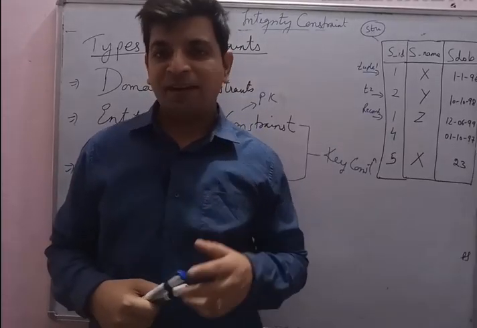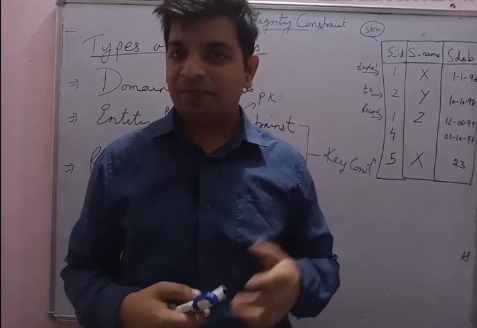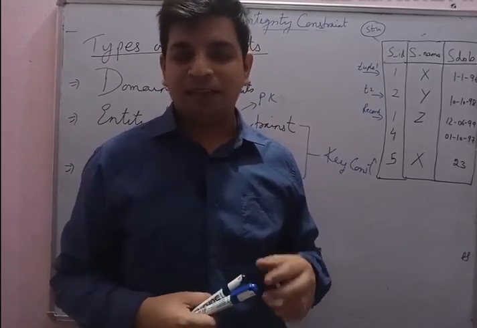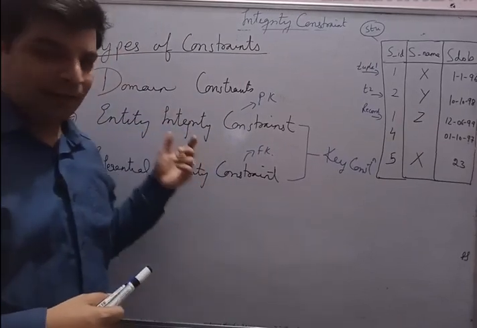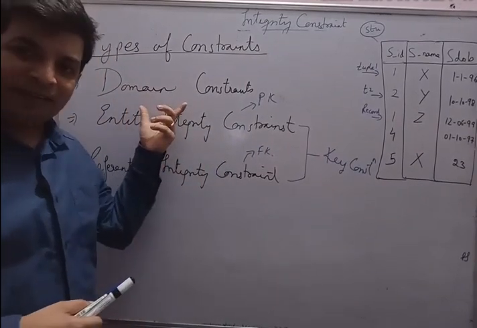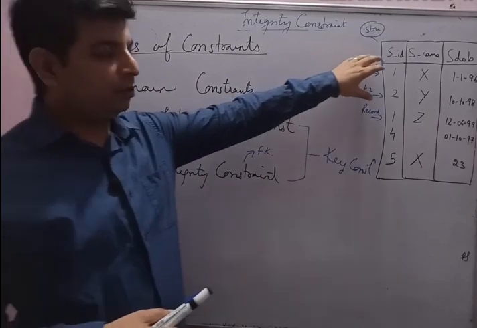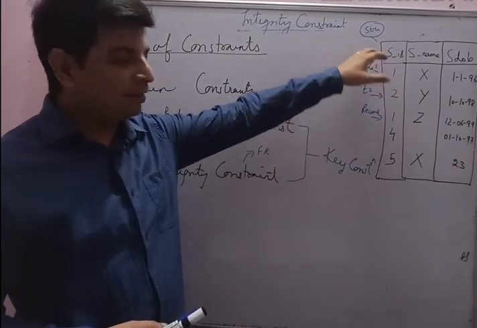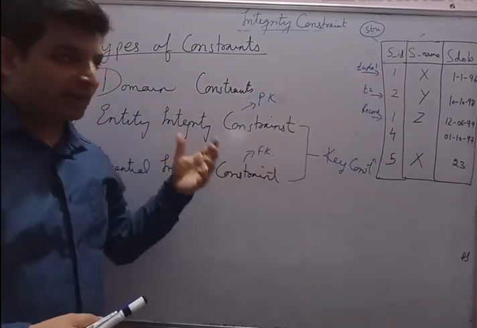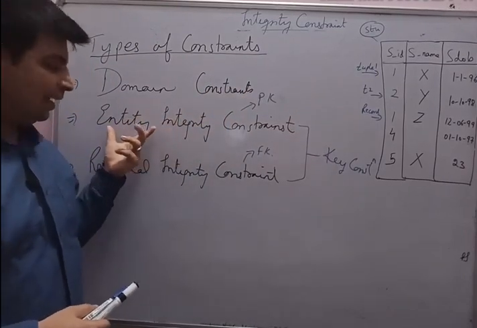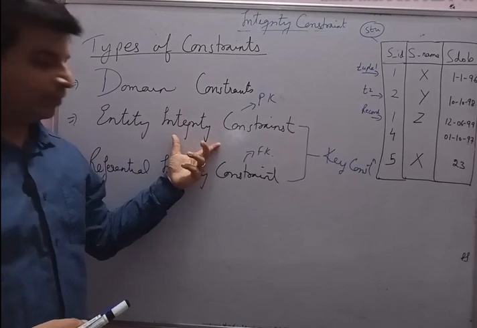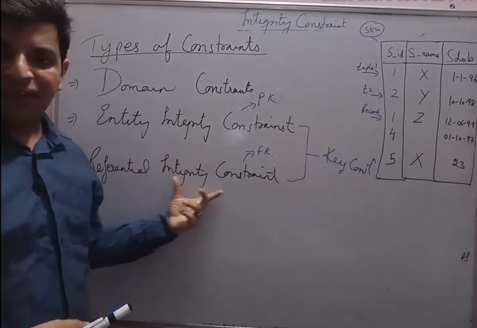Hi guys, now we are starting the types of constraints that we have in DBMS. Alright, so there are generally three types of constraints that we are going to study. The first one is called domain constraints. Domain constraint is that constraint which we put individually on the domains. What are domains? Domains are the columns. So all the constraints that we put individually on the domains are called domain constraints. The next one is entity integrity constraint, and the third one is called referential integrity constraint.